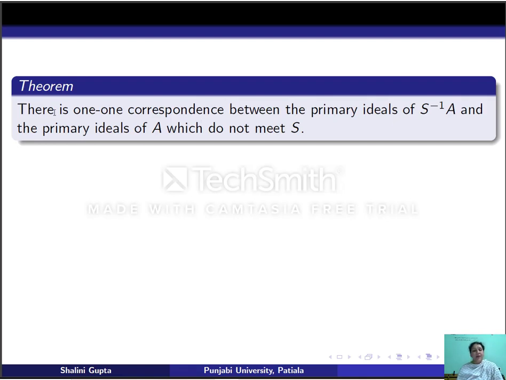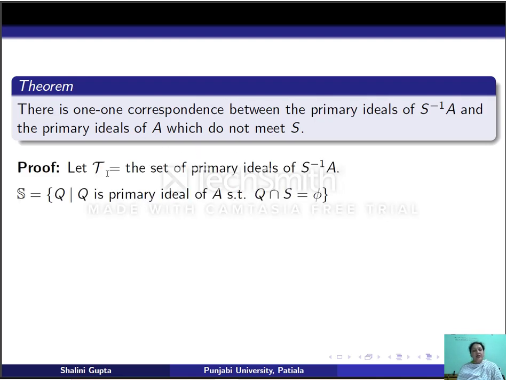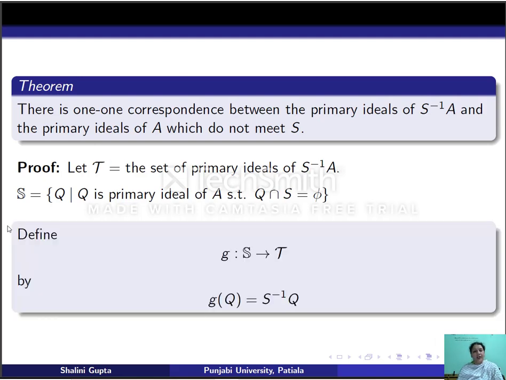It says that there is a one-to-one correspondence between the primary ideals of S inverse A and the primary ideals of A which do not meet S. So let us consider two sets: T, the set of primary ideals of S inverse A, and S, the set of those primary ideals of A which do not meet S. Here S is a multiplicatively closed subset of ring A. Now we need to define a function from T to S which is both one-one and onto.